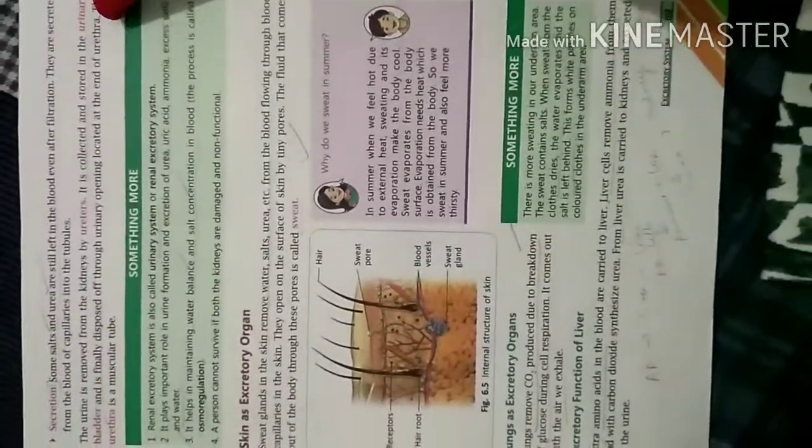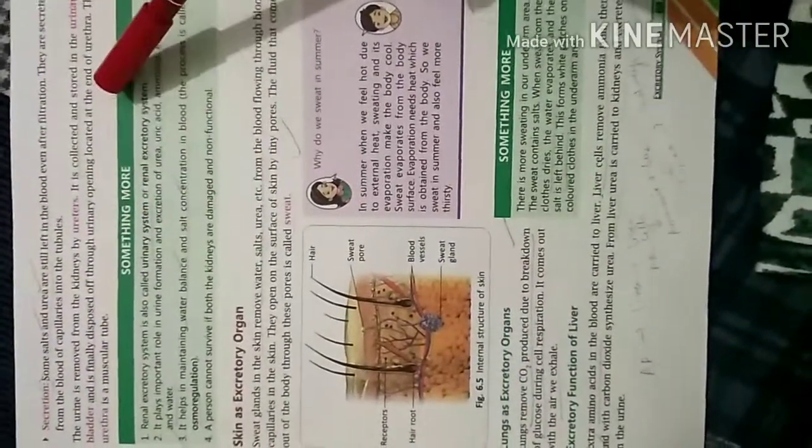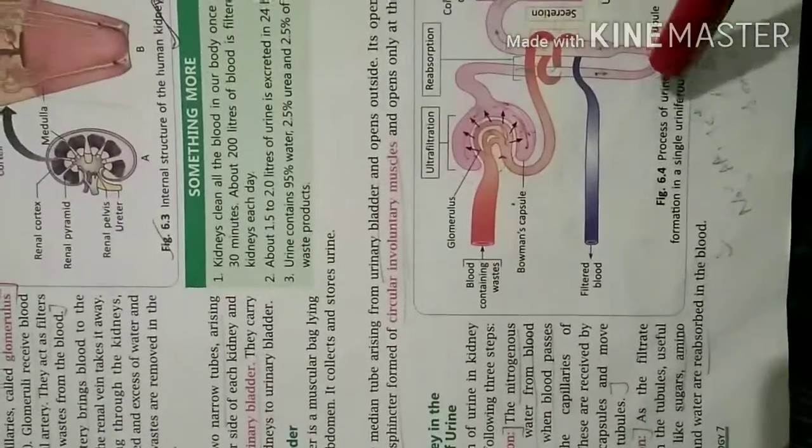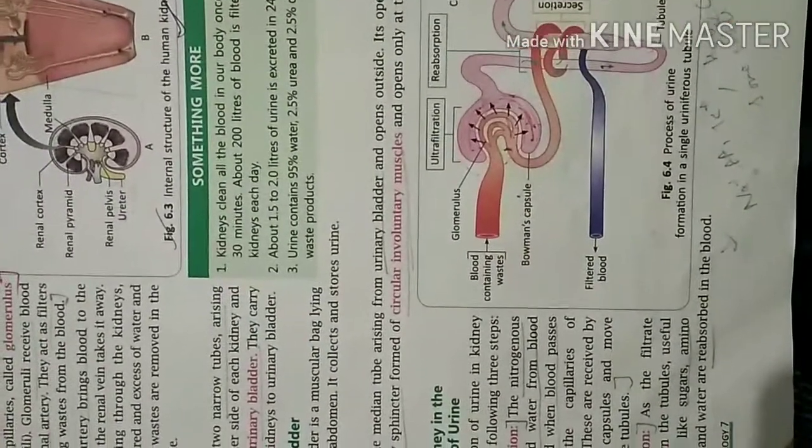The urine is removed from the kidneys by ureters, and it is collected and stored in the urinary bladder. We know in the urinary bladder, the urine is stored for a short time and it is finally disposed of through the urinary opening, which is located at the end of the urethra. The urethra is a muscular tubule. So this is the formation of urine in the uriniferous tubules or in nephrons.